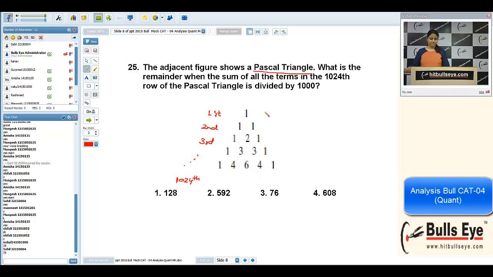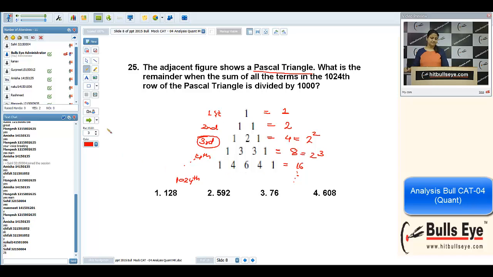See, there can be 2 things. One is by hit and trial. The sum of the first row is 1, then the second row is 2, then this is 4, then this is 8. Of course, now you can make out the procedure. The third row is 2 squared, the fourth row is 2 cubed.